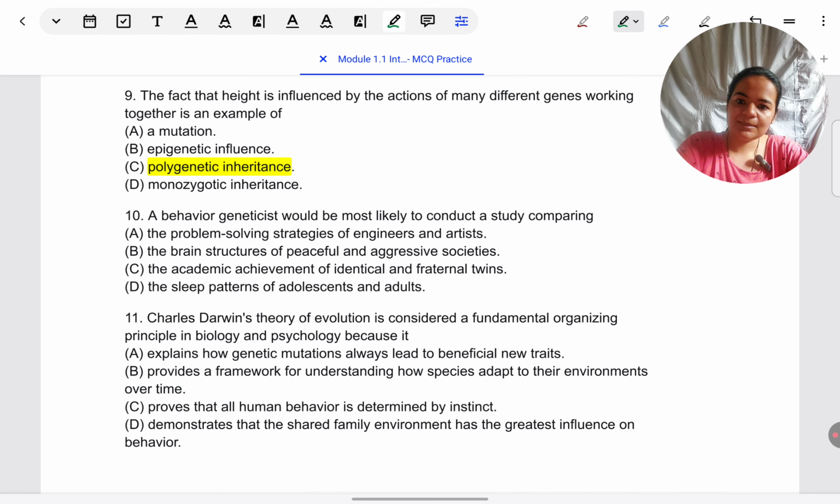Let's look at question 10. A behavior geneticist would be most likely to conduct a study comparing. Okay, behavior geneticists, just like we revised in one of the questions, are interested more in what sets people apart rather than what makes them similar.